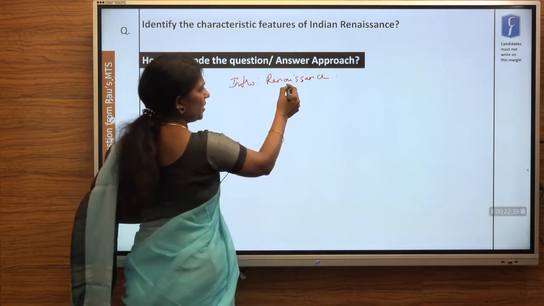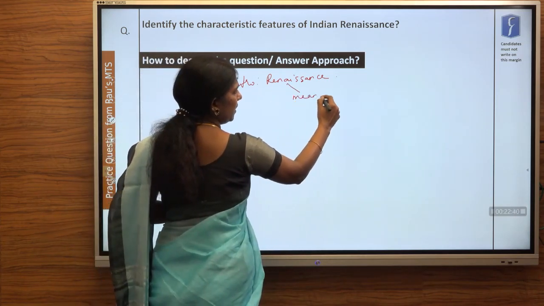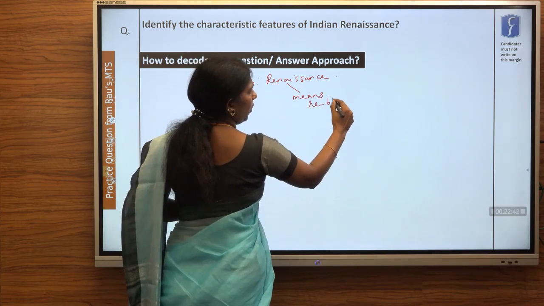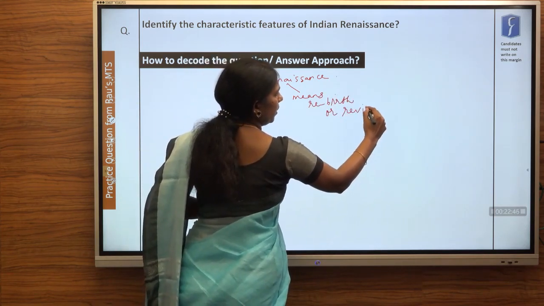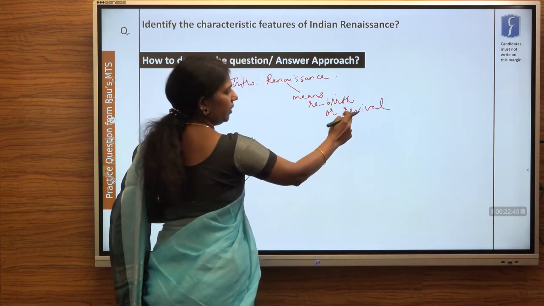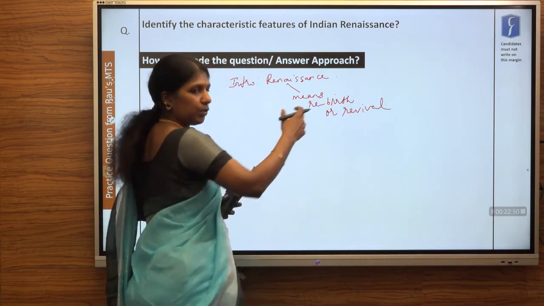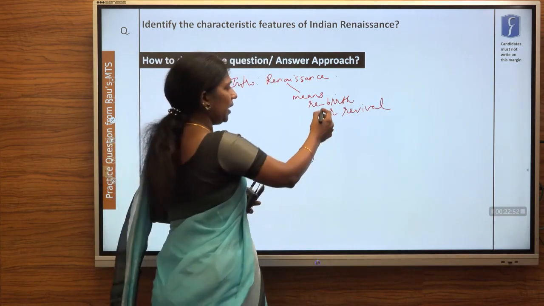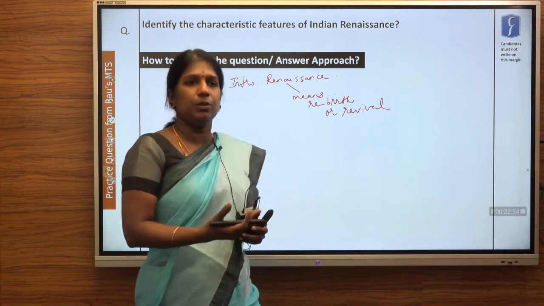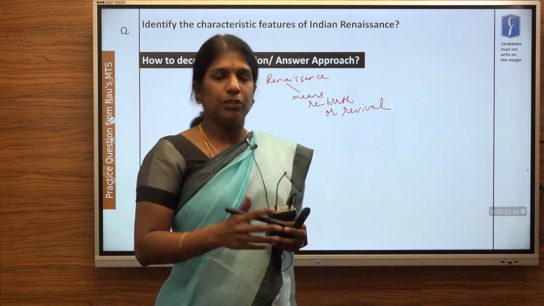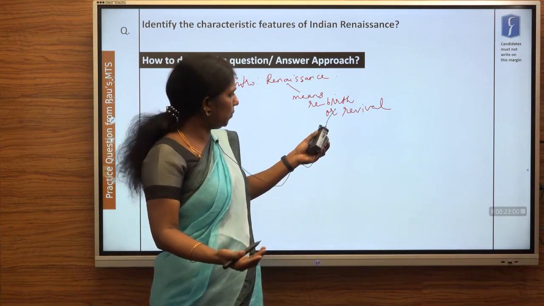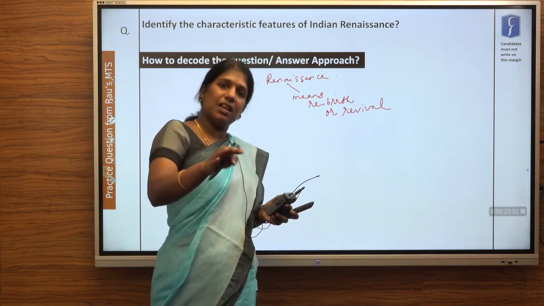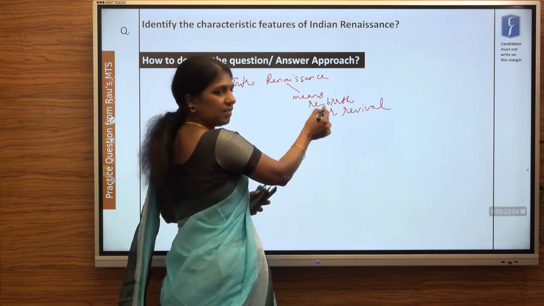The concept of Renaissance means rebirth or revival. We use the term revival, which is an alteration in the existing form, and rebirth, something which was born totally new. It was totally new to India. So there are two connotations here: one is rebirth, born altogether new, or revival, adjusting the existing form. We have to address both of these.